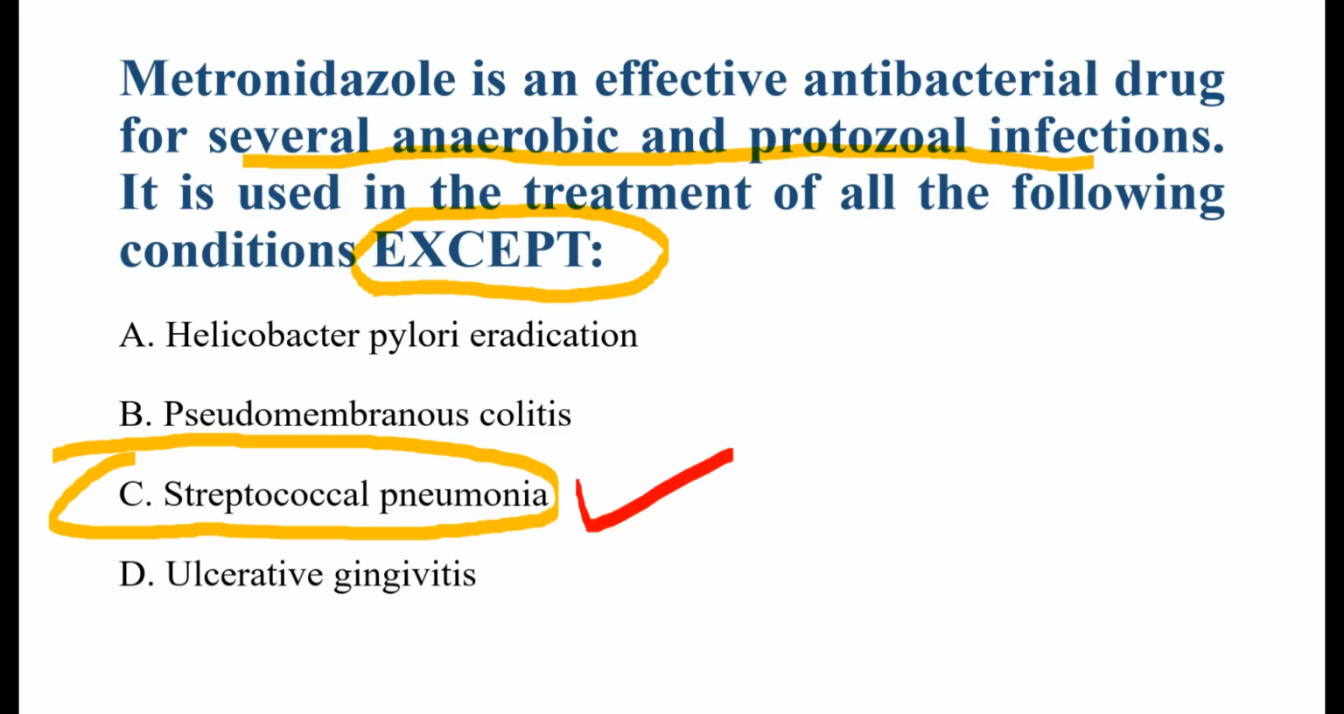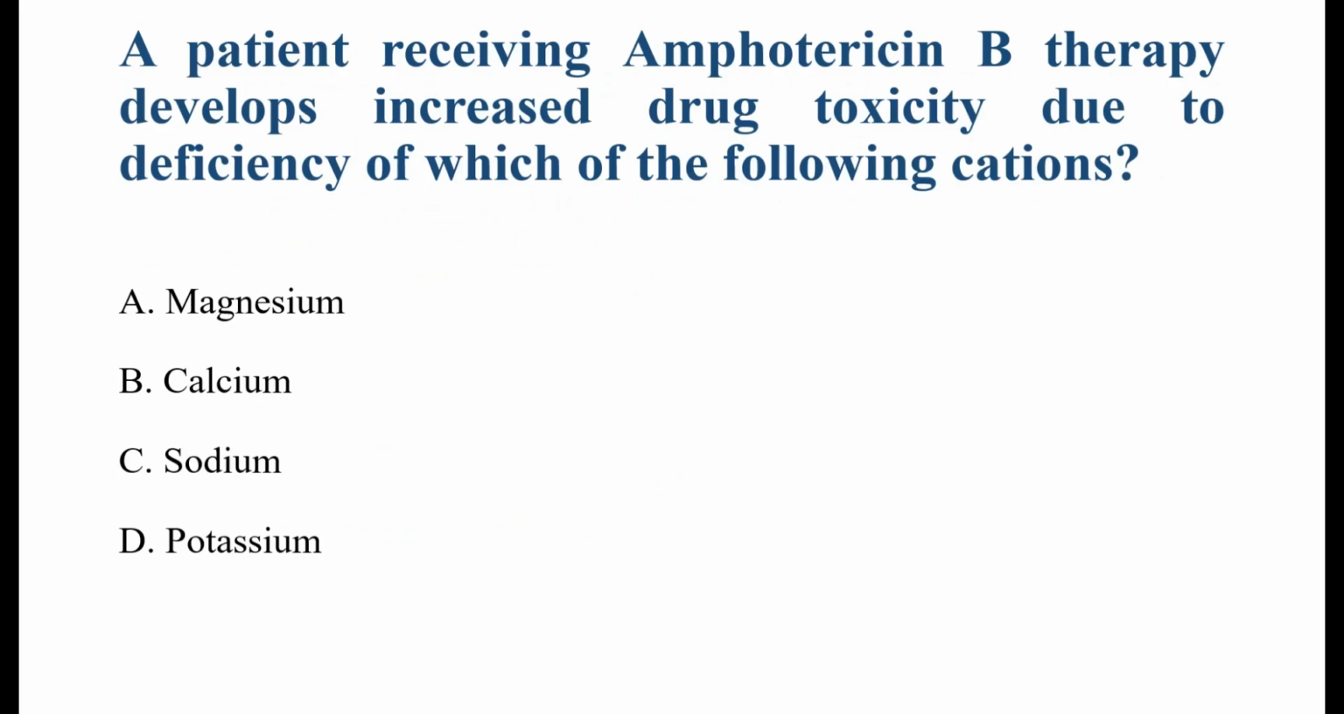Why is this correct? Metronidazole mainly works against anaerobic bacteria and protozoa. Examples of organisms: it treats Bacteroides, Clostridium, Entamoeba histolytica. However, streptococci are aerobic bacteria, so metronidazole does not work well against them. Therefore, it is not used for streptococcal pneumonia. Remember this rule: metronidazole works mainly against anaerobes and protozoa, not useful for aerobic bacteria like streptococcus. That's why the final answer is C, streptococcal pneumonia.